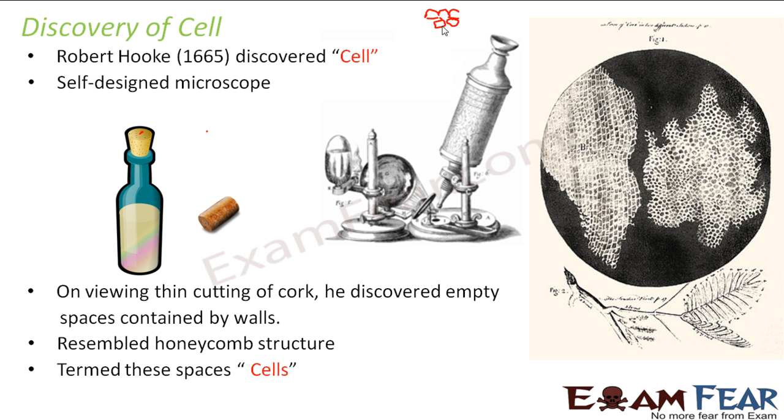So he became more famous because he gave the term cell, which later became very important, because later scientists started thinking over it. Okay, fine, if it consists of these cells, what are these cells actually? So scientists put a lot of effort into understanding the structure, the composition, and the function of the cell, right? Now, what does this term cell mean? Actually, cell is a Latin term which means small rooms. Since the structure looked like small rooms enclosed by walls, that's why he called them cells. Now, later on, gradually many...